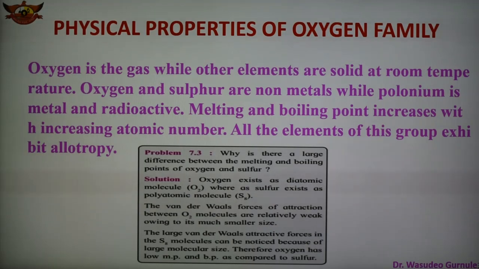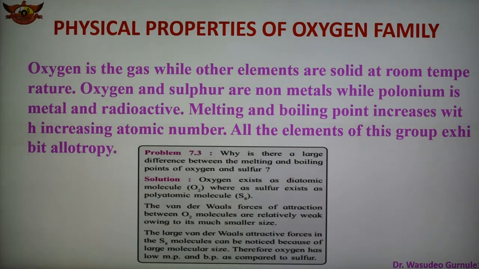Melting and boiling points increase with the increase of atomic number of these elements. All the elements of group 16 exhibit allotropy. Here one example is given, problem number 7.3, which asks why there is a large difference between the melting and boiling points of oxygen and sulfur.